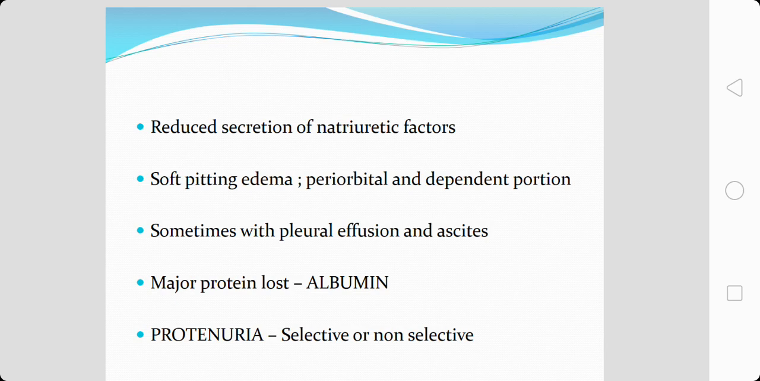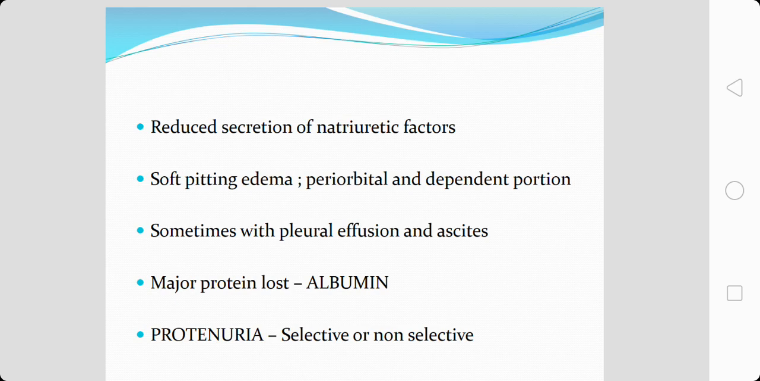The edema which you see in nephrotic syndrome is of the soft pitting type, and the location is periorbital and dependent portions of the body. Sometimes the fluid retention is so much that it can cause pleural effusion and ascites.